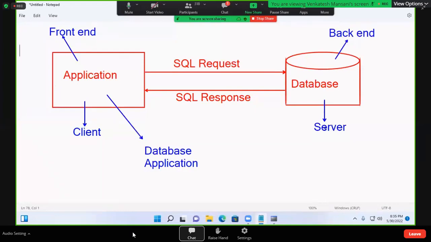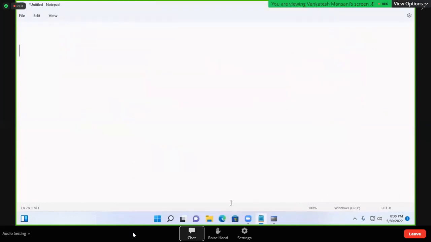Now this software and this software are also connected. For connecting, one more software is also required. That also does not appear to you. That is called a driver; one driver software is required. These two softwares are connected with one more software, and that software is called a driver. Next, write it.